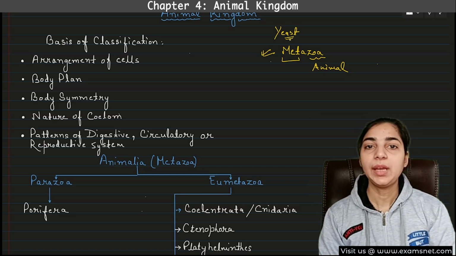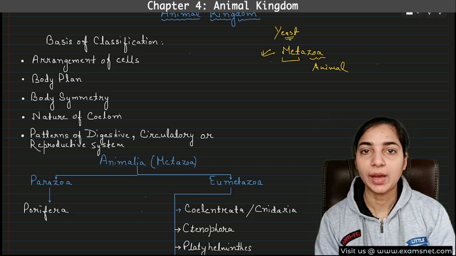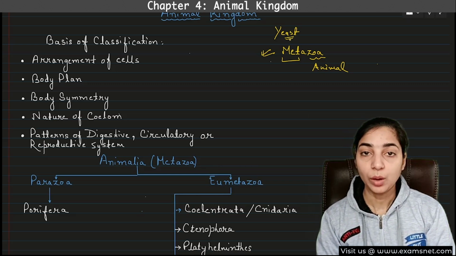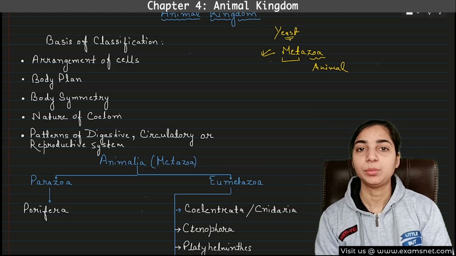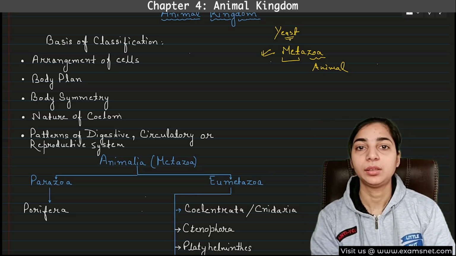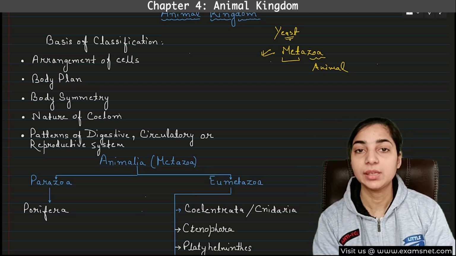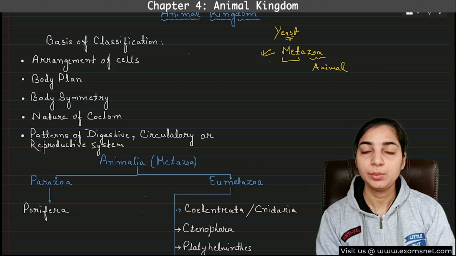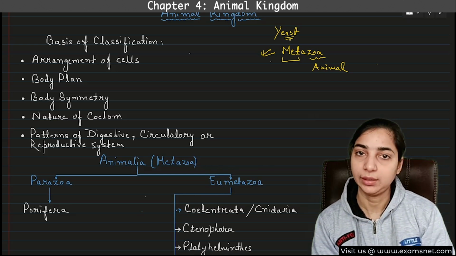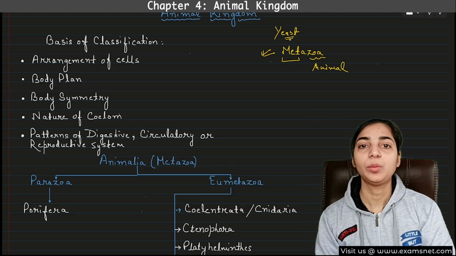Now, here we have to study about different types of animals in a single chapter. So how are we going to do that? How can we study very different animals together? Can you study about dogs and insects together? No, because these are very different from each other, right? Similarly, you cannot study the reptiles and amphibians together, right? So how are we going to study?